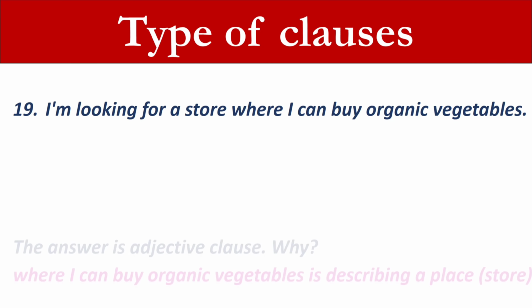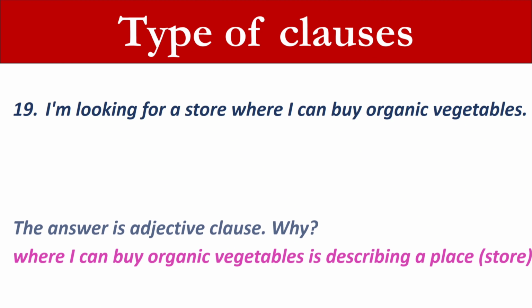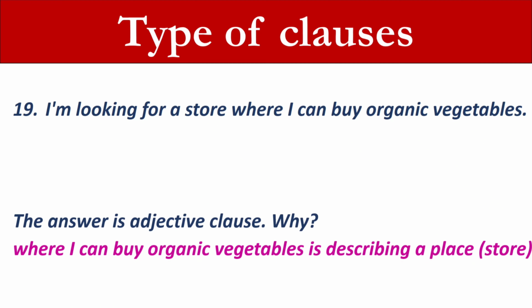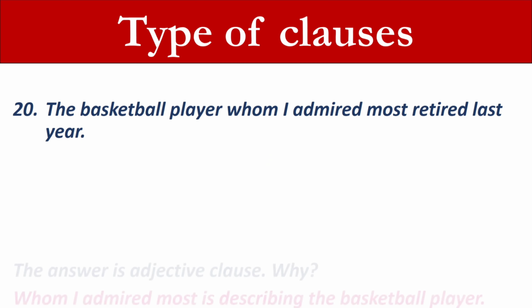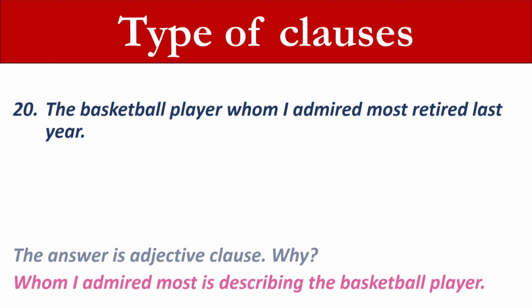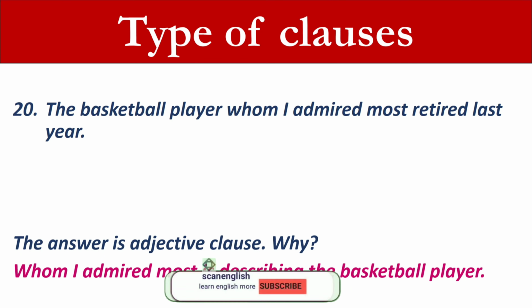The answer is adjective clause. Why? Where I can buy organic vegetables is describing a place, store. 20. The basketball player whom I admired most retired last year. The answer is adjective clause. Why? Whom I admired most is describing the basketball player.